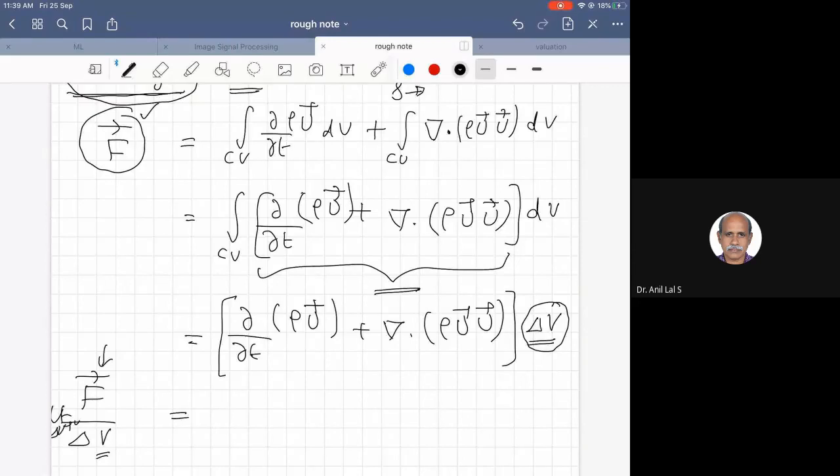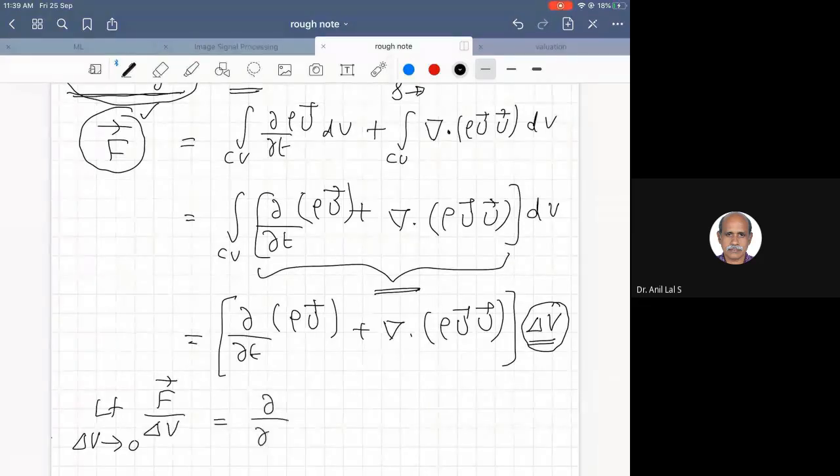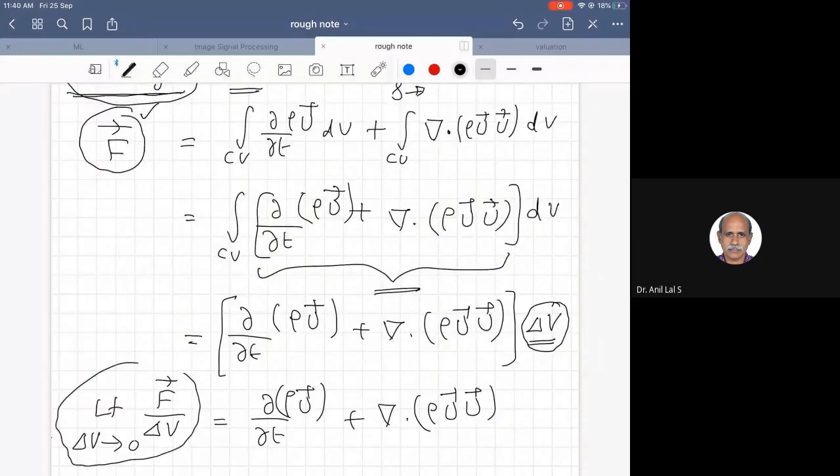So I will write the limit. Now we have to analyze this force acting on the control volume or system.